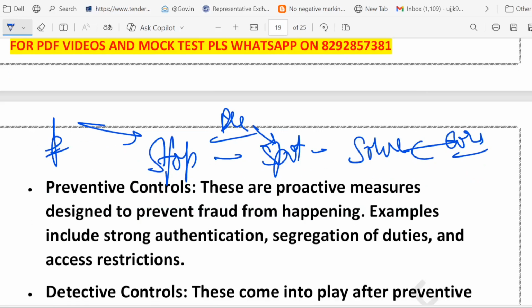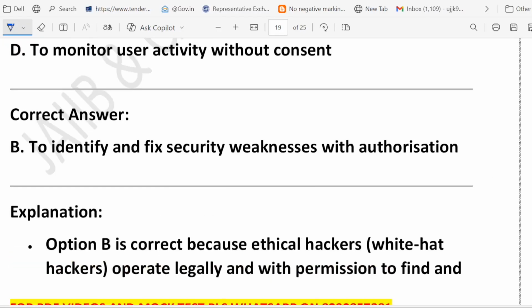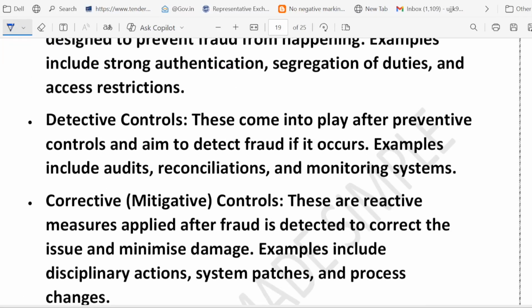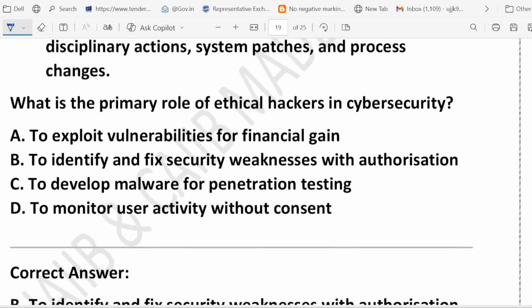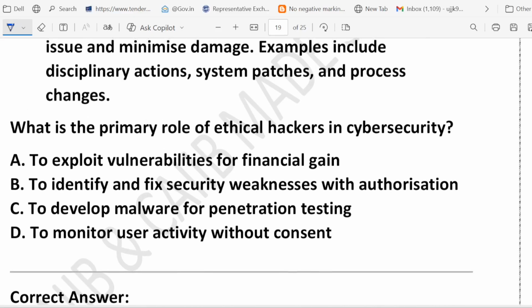Right. Now the question is, what is the primary role of ethical hacking in cybersecurity? As an ethical hacker, what is the role of the ethical hacker? Option A, to exploit vulnerability for financial gain. Option B, to identify and fix security weakness with authorization. Option C, to develop malware for penetration testing. And option D, to monitor user activity without consent.